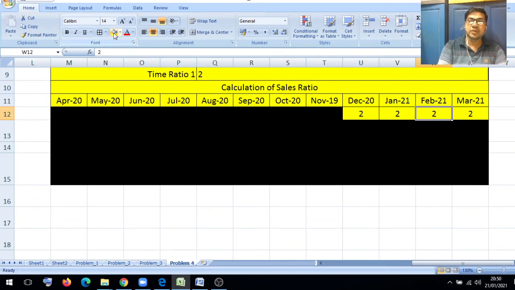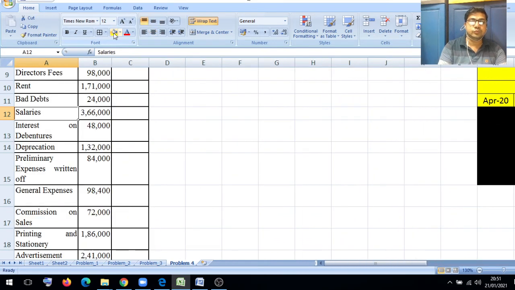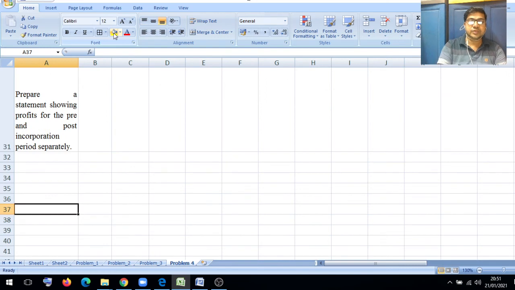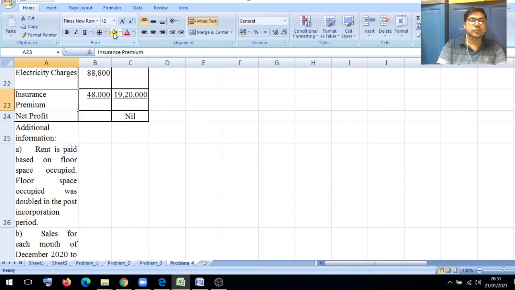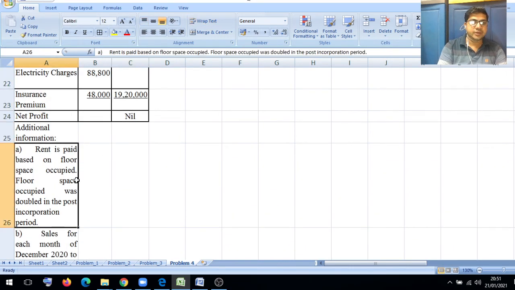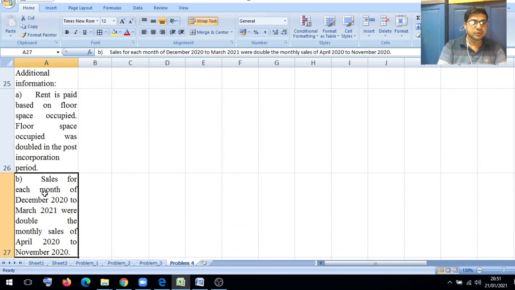So double we keep as a 2, because it is double. Sale for each month of December 2020 to March 2021 was double the monthly sale of April 2020 to November 2020.